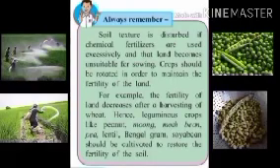Always remember, soil texture is disturbed if chemical fertilizers are used excessively and that land becomes unsuitable for sowing. Crops should be rotated in order to maintain the fertility of the land. For example, the fertility of land decreases after harvesting of wheat. Hence, leguminous crops like peanut, moong, moth beans, pea, lentil, Bengal gram, and soya bean should be cultivated to restore the fertility of the soil.